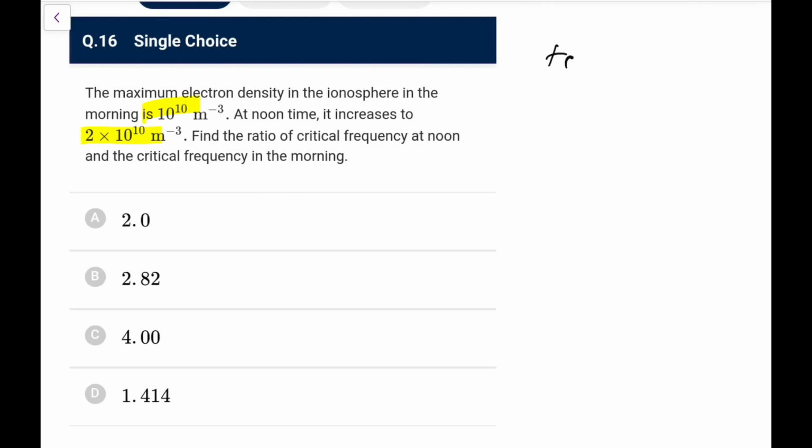We know this Fc is proportional to root n. So Fc in noon to Fc in morning would be root 2. Directly you can say that is 1.414. That's an easy one for you.